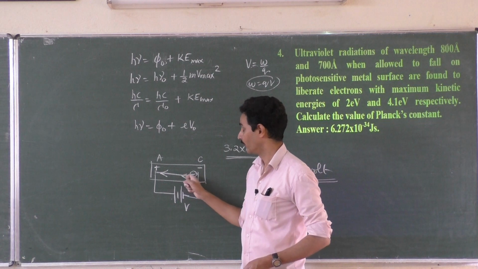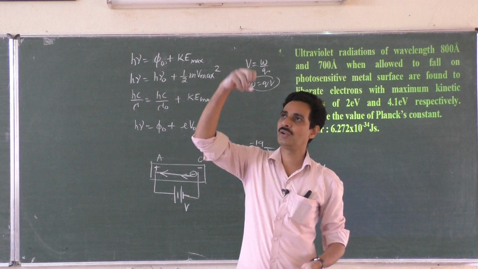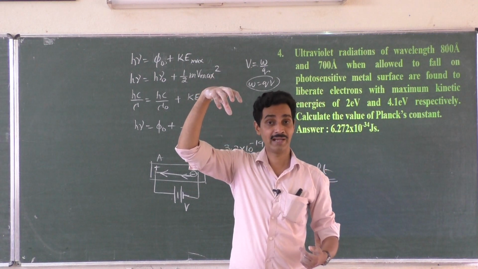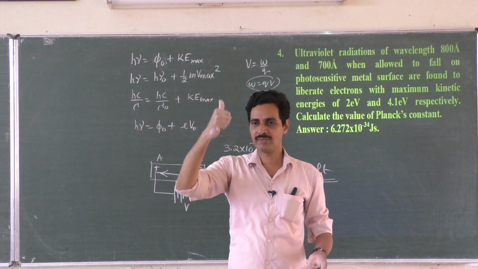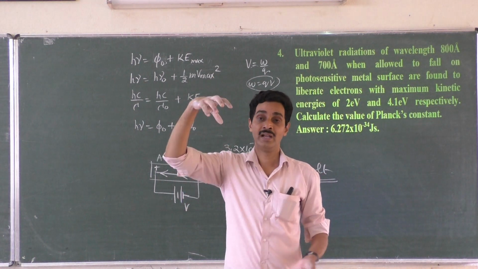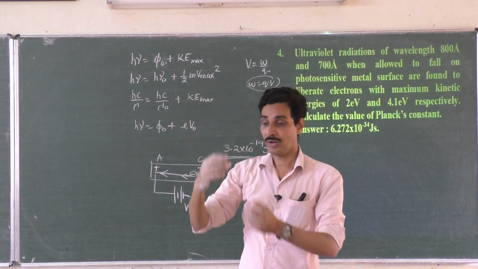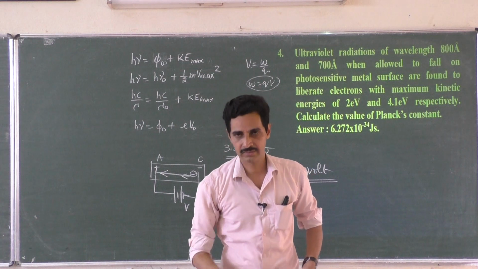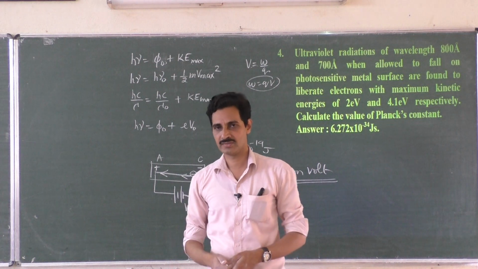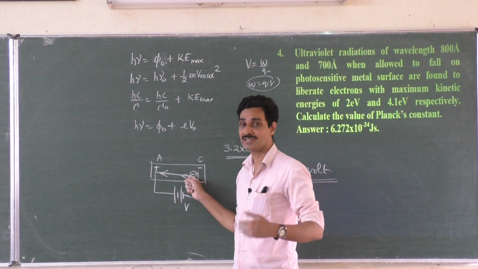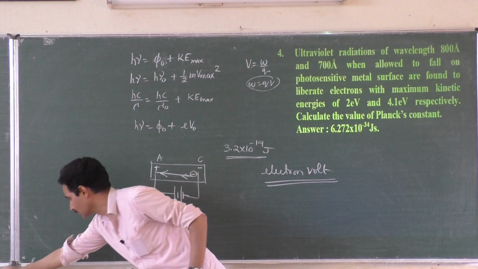Now, what is the fate of this electron? By the time it reaches here, its kinetic energy will be very high. When I drop the ball, it was in my hands, its velocity is 0 and no kinetic energy. As soon as I leave it, gravitational force attracts it, because I don't have any other force pulling above, because I have left it. The ball starts falling down and down, and by the time it reaches the ground, it will have the highest kinetic energy. Electron, after moving in an electric field, by the time it reaches here, will have the highest kinetic energy.